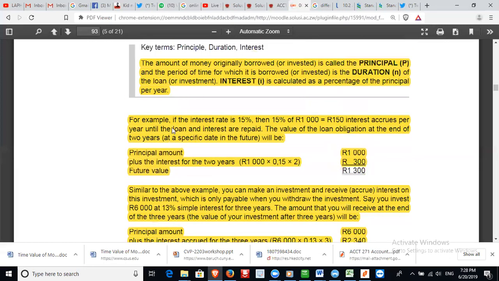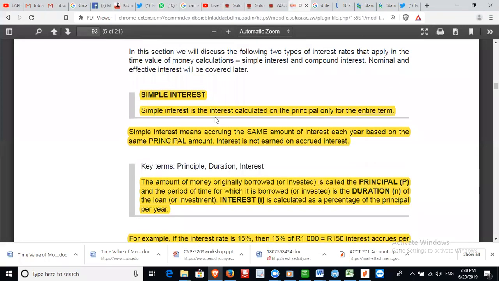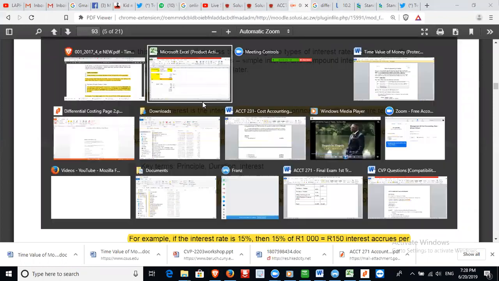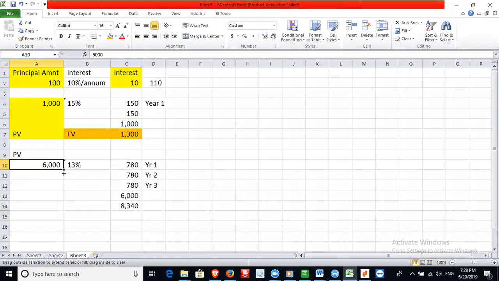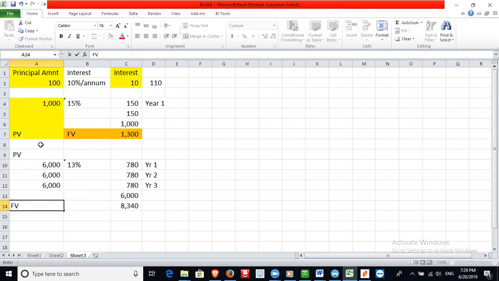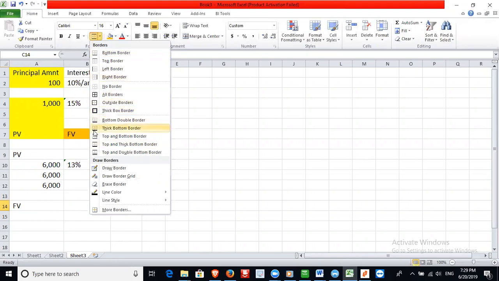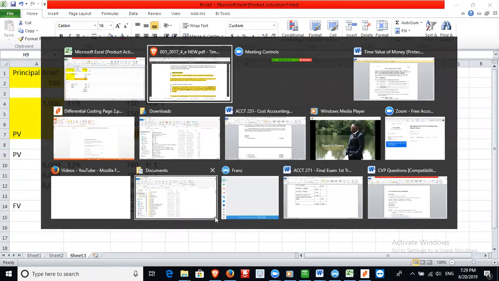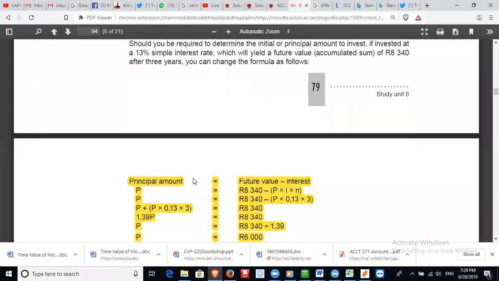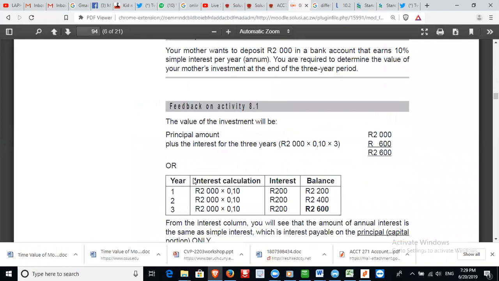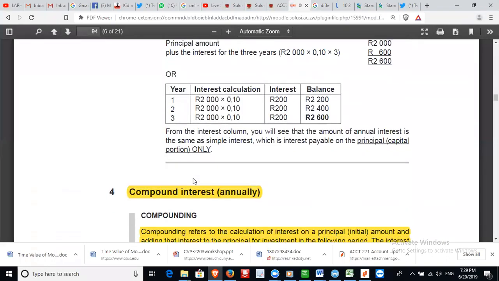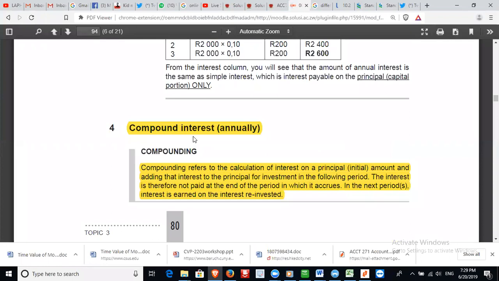So this is simple interest, right? Together. This is simple interest, meaning every year we'll be getting 780 on our 6,000. That is simple interest, and our future value under simple interest is going to be 8,340, right here. But we have got another element that we need to look at. That is the compound interest.